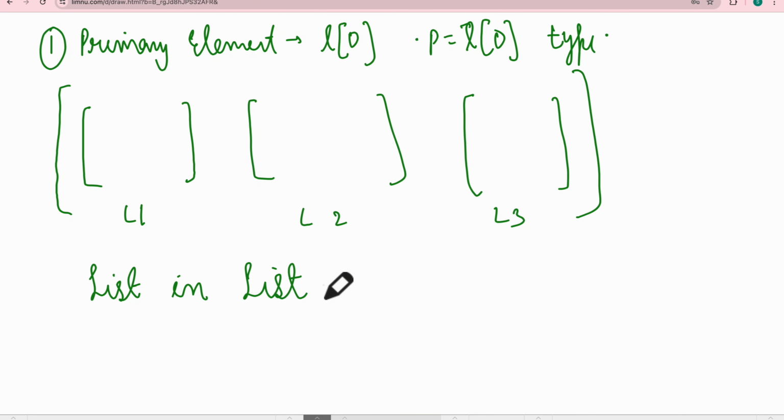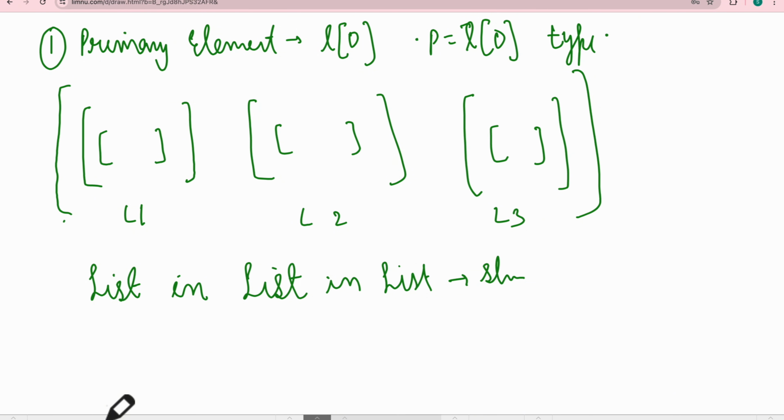In the list there's another list inside it, and inside this list there is another list, and this particular list contains strings. This is how things are structured. I'm telling you in this detail how to decide: you have to explore which type of list this is.